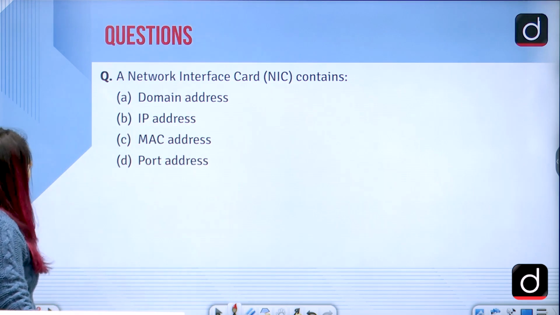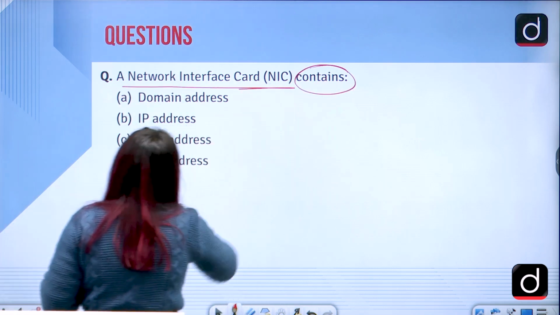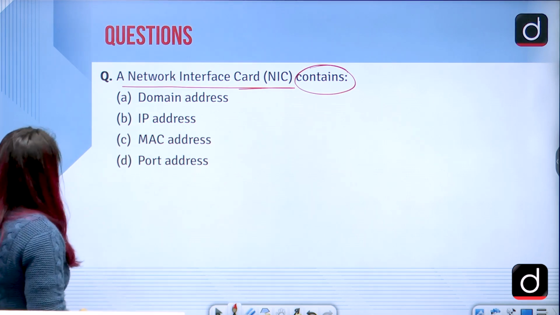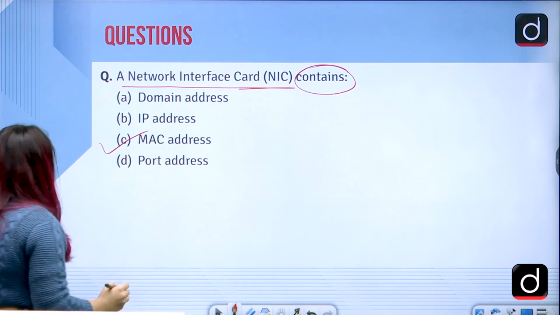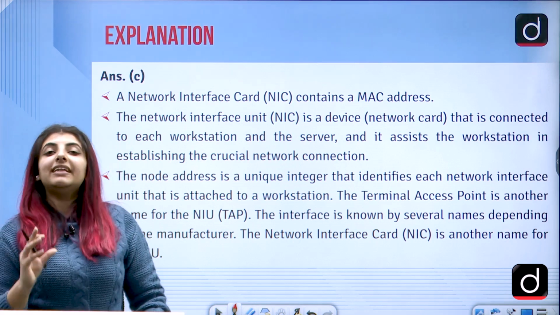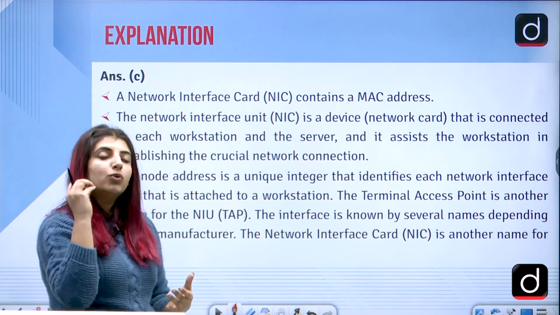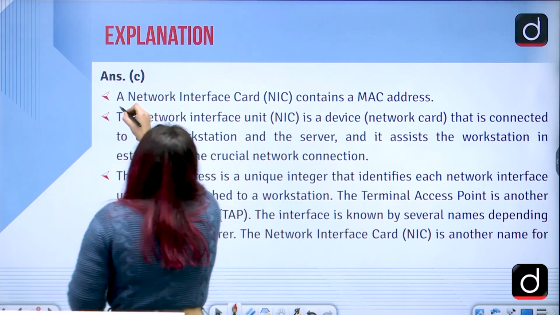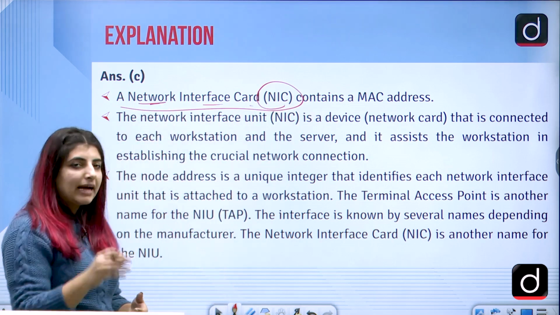Correct? Next question that we have here is, a network interface card contains what? Pause your screens, students. The answer to this question is option C, that is MAC address. Correct? First of all, wherever you are seeing abbreviations, try to jot them down somewhere on a paper. Correct? Because those can be asked in the question paper as well. Right? So coming to NIC, that is network interface card, it contains a MAC address.